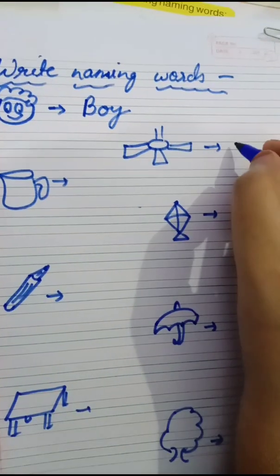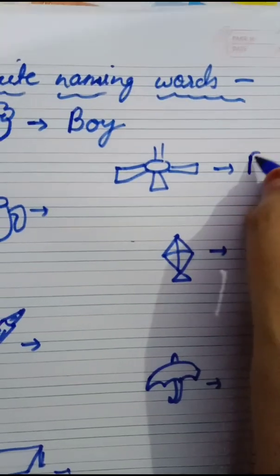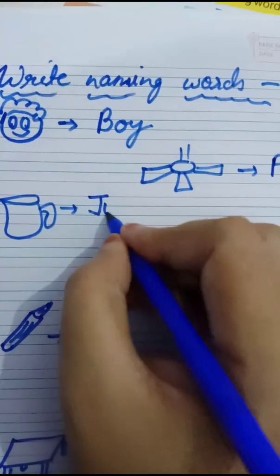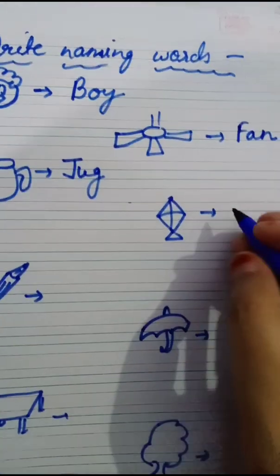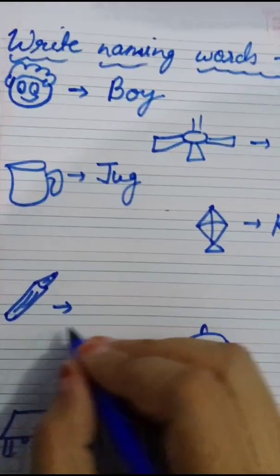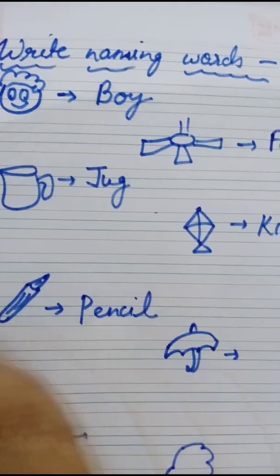This is a fan. Name of thing, fan, F-A-N. This is a jug, J-U-G. Kite, K-I-T-E, kite. This is a name of thing. Name of thing again, pencil, P-E-N-C-I-L.